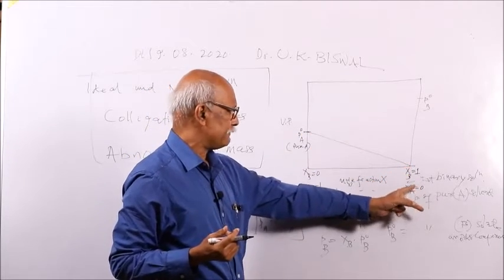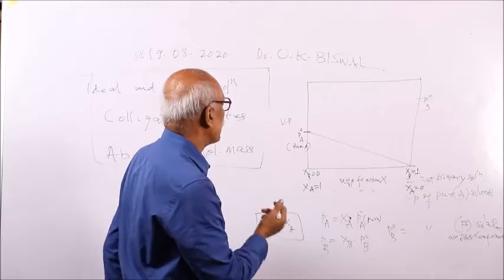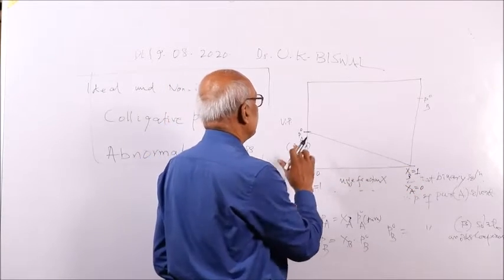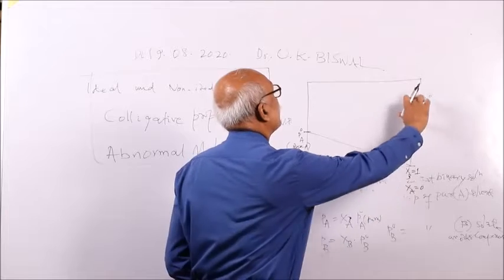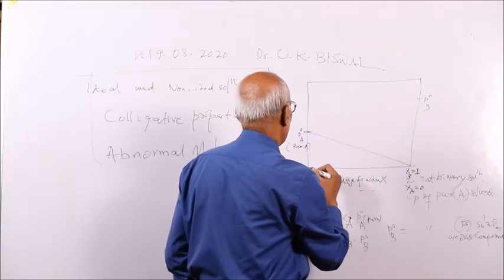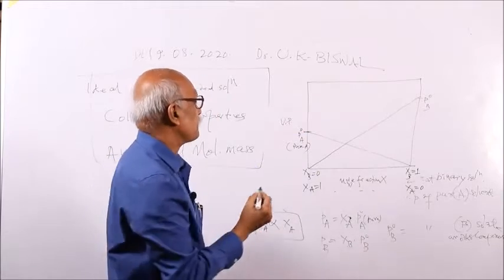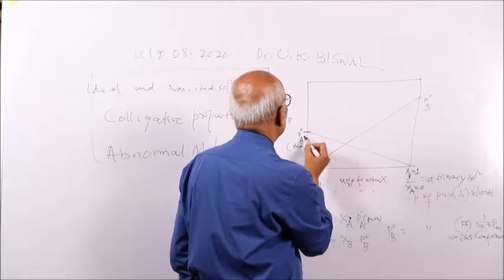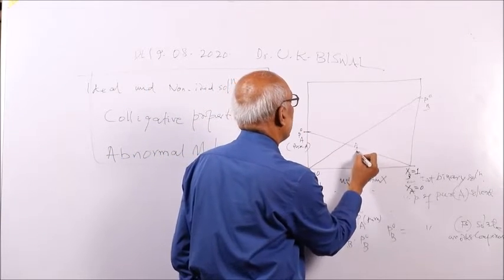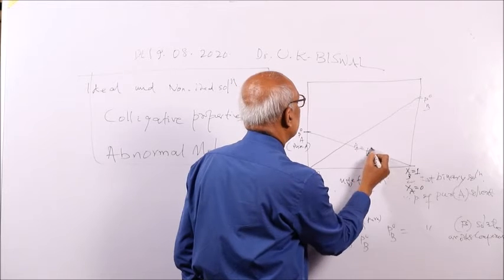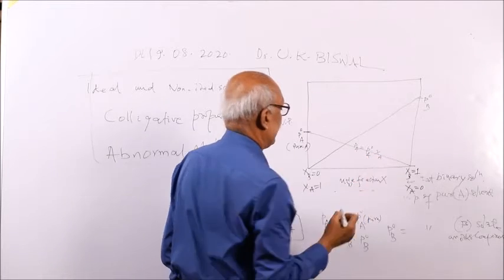Here no A is there. Similarly, what happens to B? B is initially 0, then gradually it increases. So PA is equal to PA naught into XA.